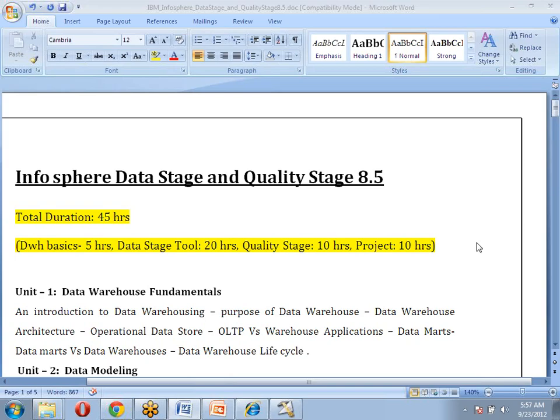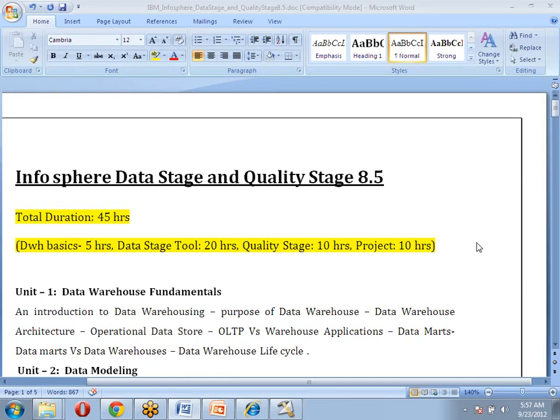Even in Informatica, we heard recently that there is IDQ, Informatica Data Quality. They also released IDQ in Informatica, and that also provides a quality stage. In the same way, DataStage has this QualityStage functionality and advanced features completely embedded in DataStage itself.